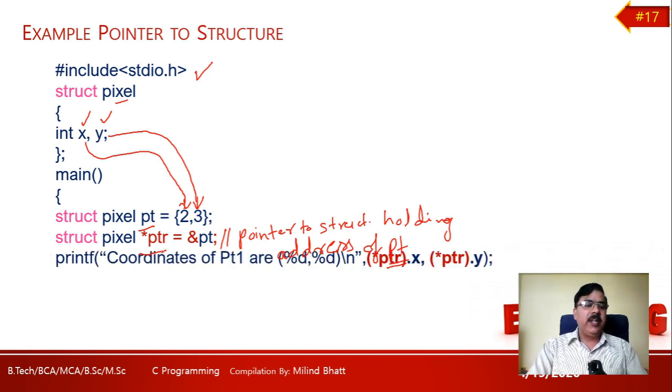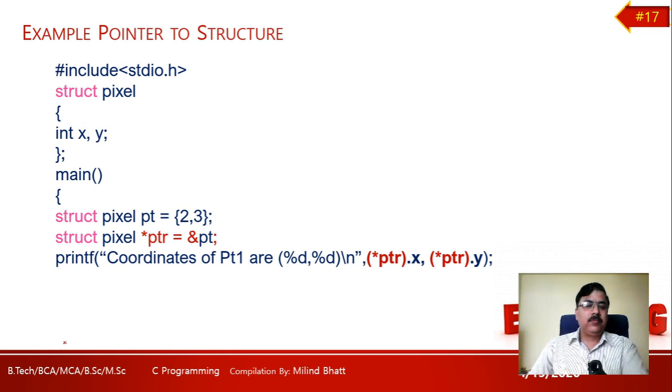Let me clear the screen. Coordinates of point 1 are %d, and %d. What kind of access mechanism is this? Indirection, or dereferencing.